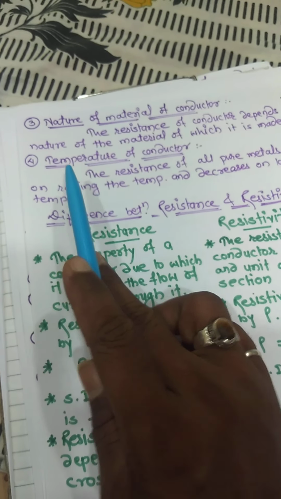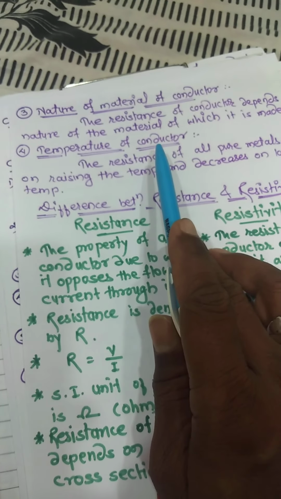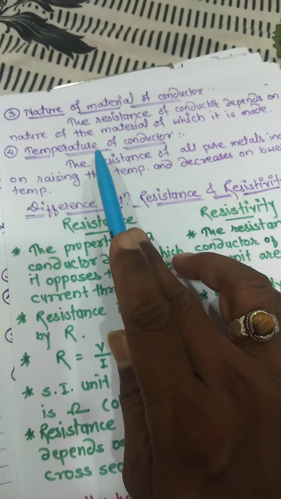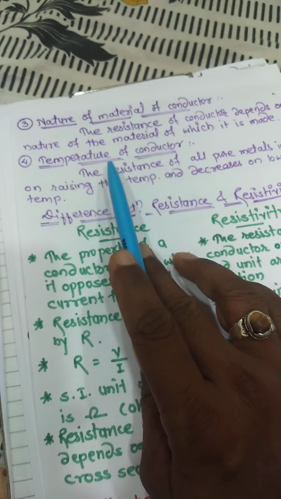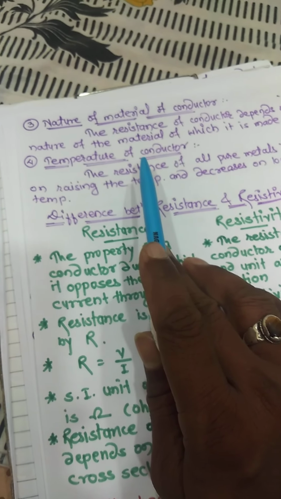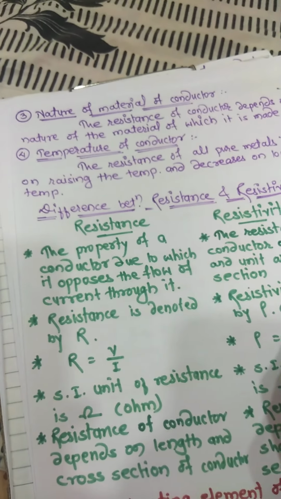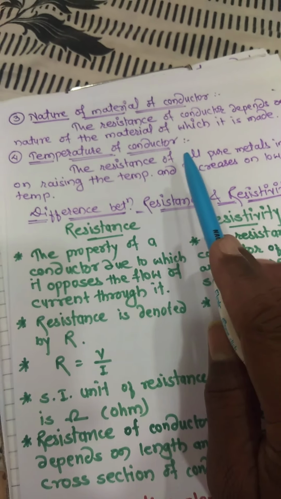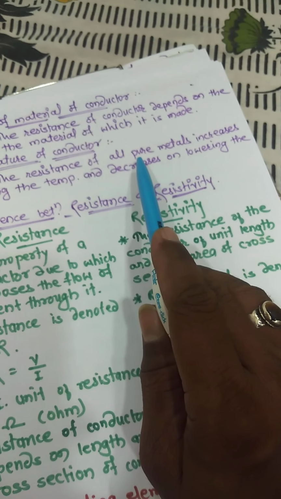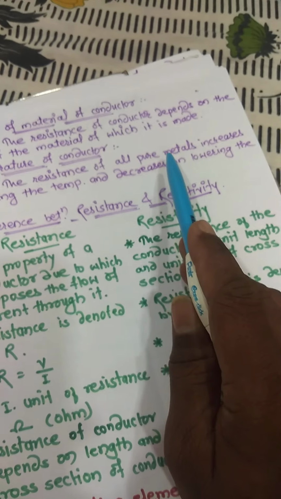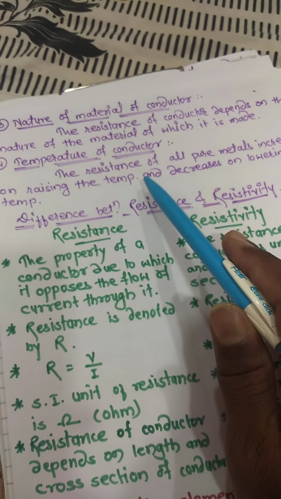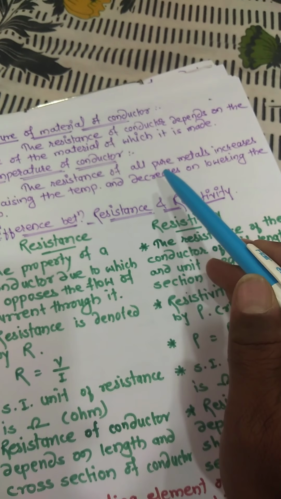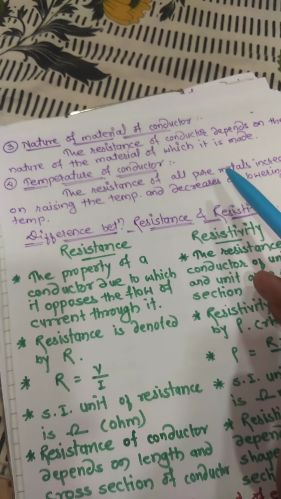The fourth factor is the temperature of the conductor. How does resistance depend on the temperature of the conductor? The most important factor is temperature. The resistance of all pure metals increases on raising the temperature and decreases on lowering the temperature.